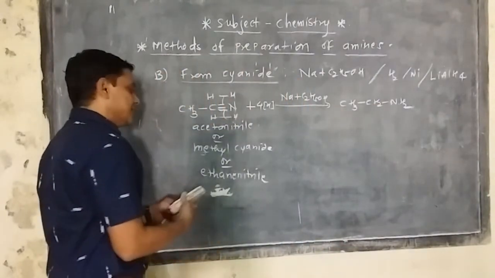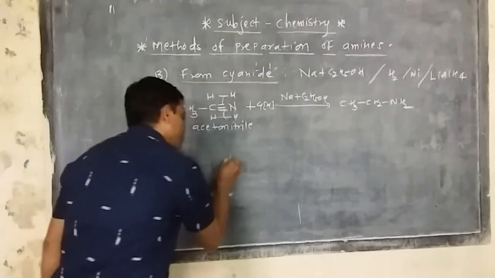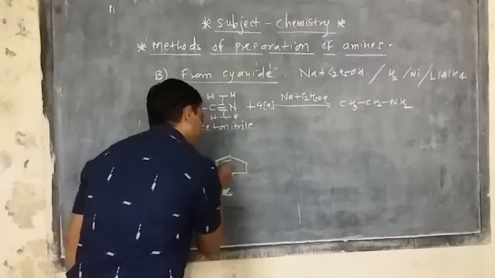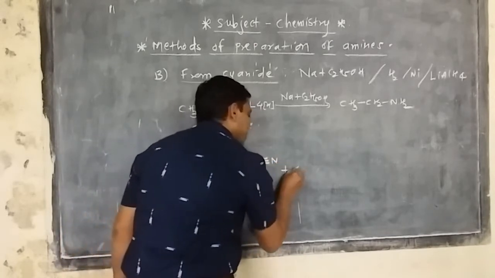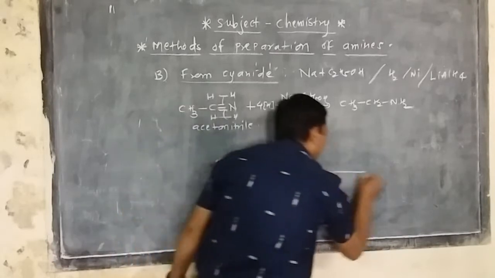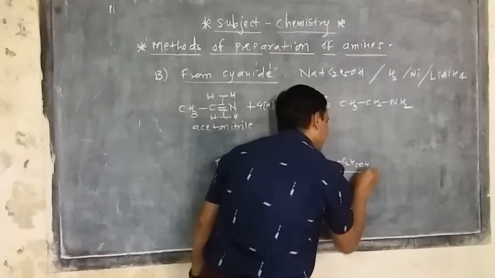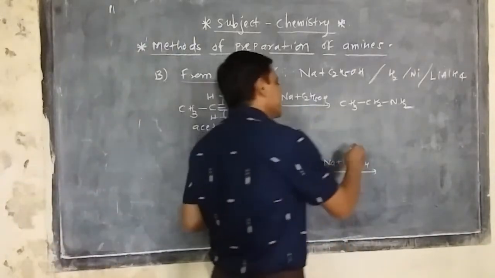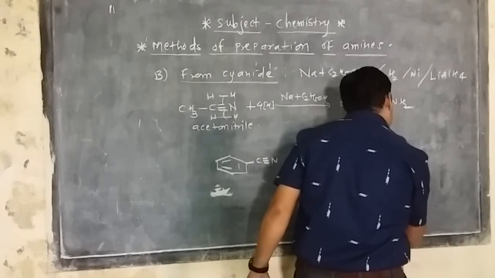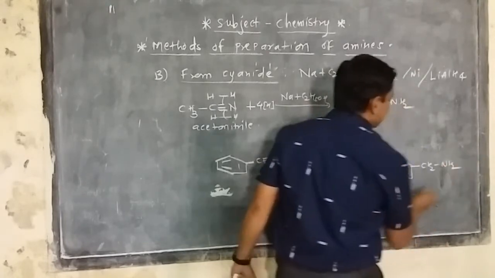The same reaction also works for aromatic amines. Suppose benzonitrile is taken and the same reaction is carried out in the same mixture, sodium plus ethyl alcohol, slightly heated. Then what happens? Again the CN is reduced, and we get the product: a benzene ring, CH2 and NH2.